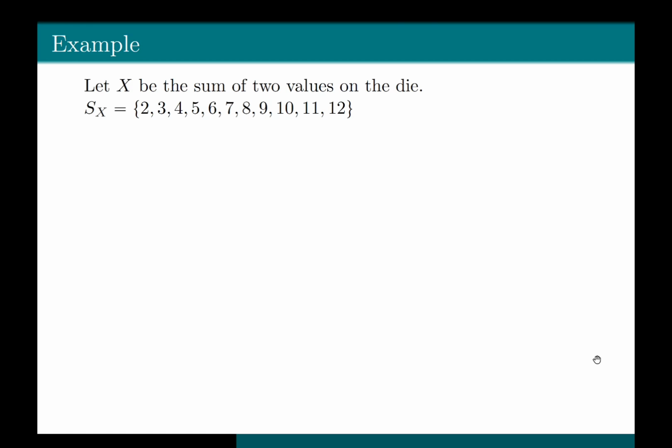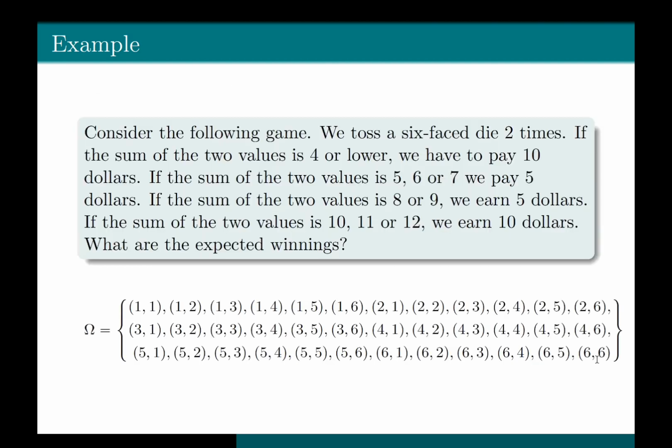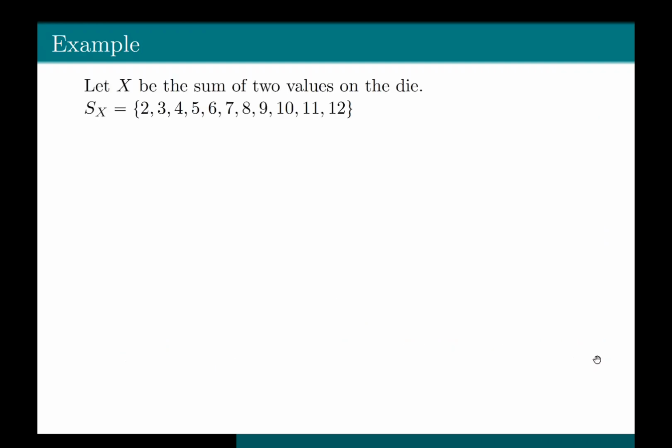So here, S of X would be equal to 2, 3, 4, 5, 6, 7, 8, 9, 10, 11, 12. But the question says that if the sum of the two values is 4 or lower, we have to pay $10. So let's find the probability when the sum is 4 or less. So what are we doing? We are finding the probability of X when it is equal to 2 or 3 or 4.